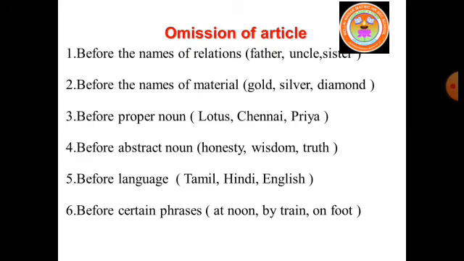Articles should be omitted before certain phrases. For example, at noon, by train, on foot. These are the phrases, isn't it? So before that, we should omit the article. Alright. Let me say the examples in a sentence. We travel by train. I had my lunch at noon. Mala goes to school on foot.